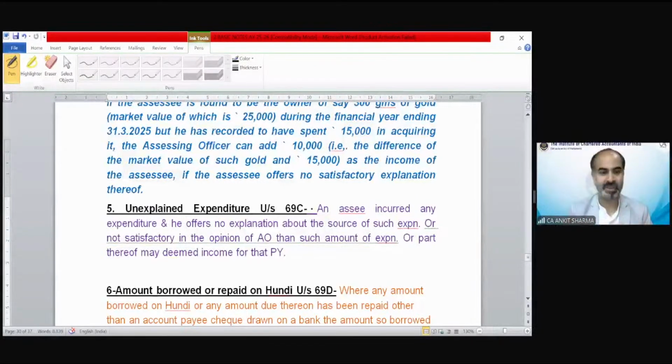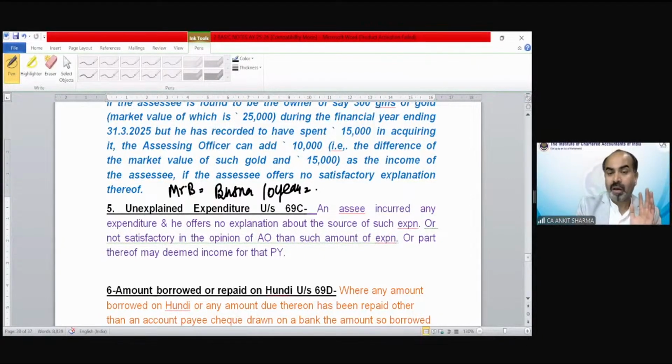Okay, so unexplained expenditure under section 69C. Now it says if you have done any expenditure which does not suit your income, income tax might come to you and ask how you did that expenditure when it does not correspond to your income earned. So that might be your black money. For example, suppose Mr. B is doing a business from last 10 years.